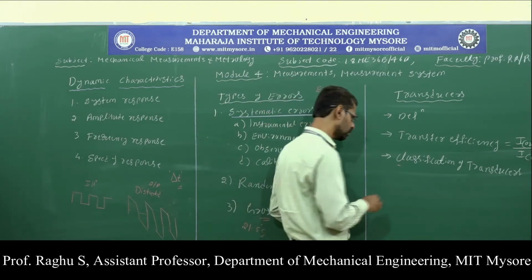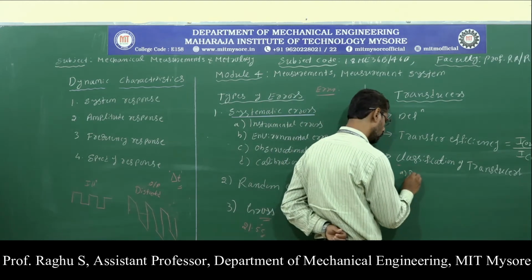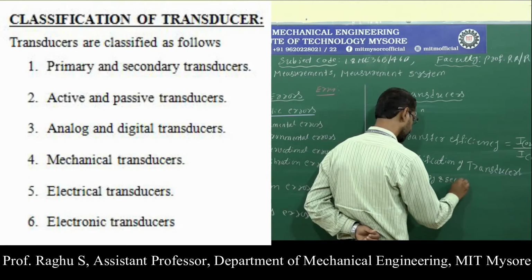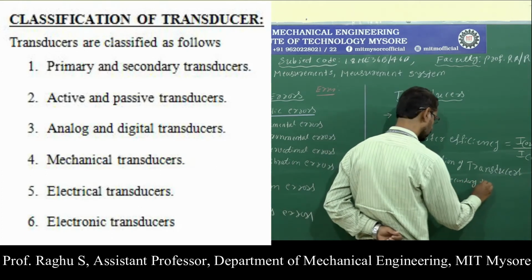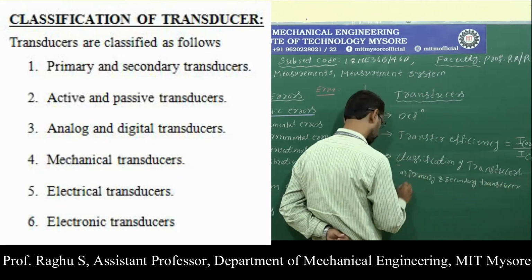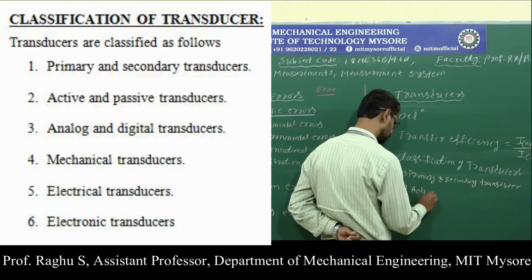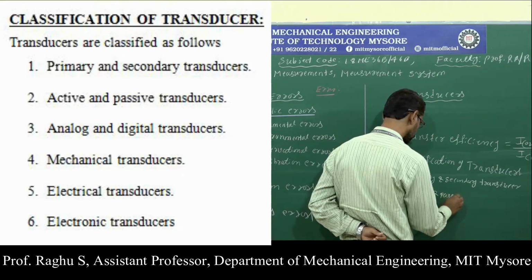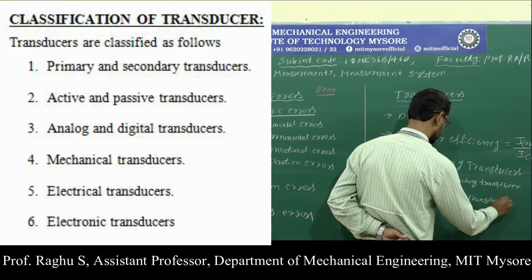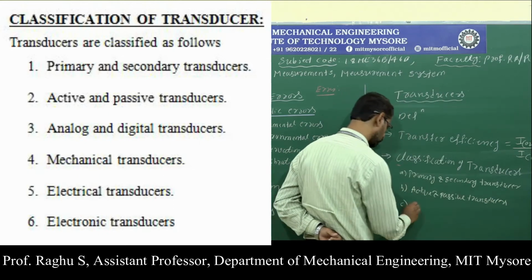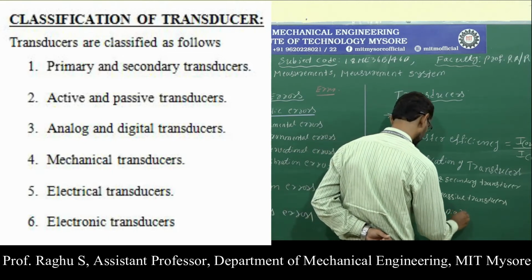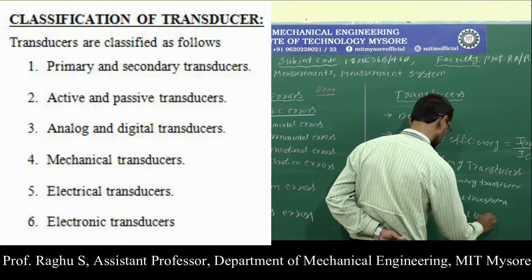In the classification of transducers, the first one is primary and secondary transducers. The second one is active and passive transducers. Next, analog and digital transducers.